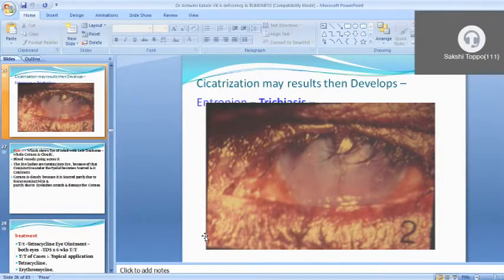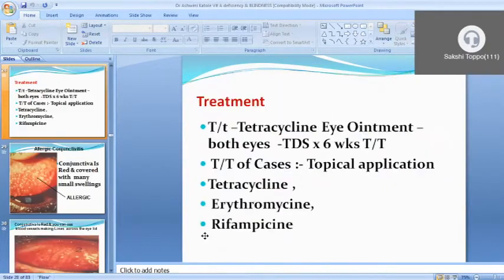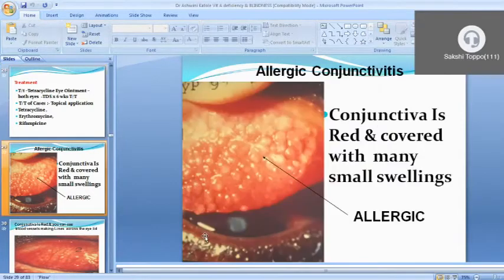It is completely cloudy. Eyelashes are turning into the eye because the conjunctiva under the eyelid becomes scarred, and it causes cataract. It contracts. The cornea is cloudy because it is scarred, partly due to keratoconjunctivitis, partly due to eyelashes scratching and damaging the cornea. Now coming to the treatment, tetracycline eye ointment for both eyes is the main treatment, and topical application of tetracycline, erythromycin and rifampicin is the most common treatment for trachoma.